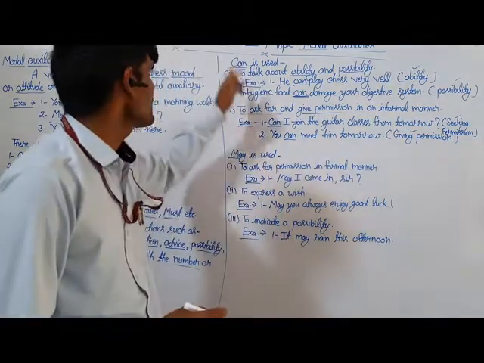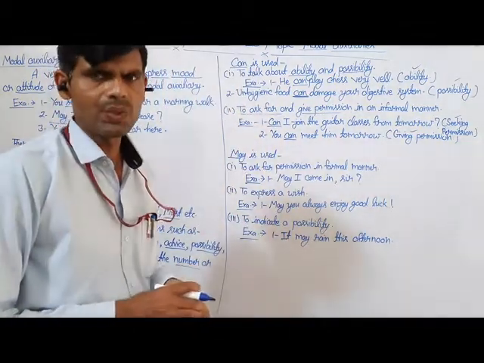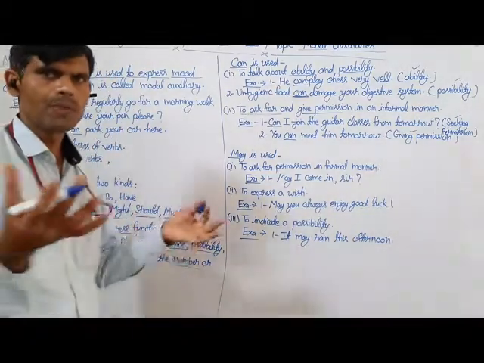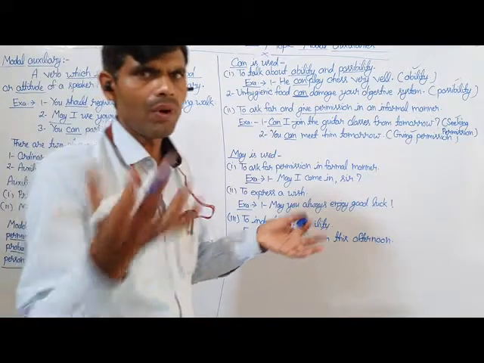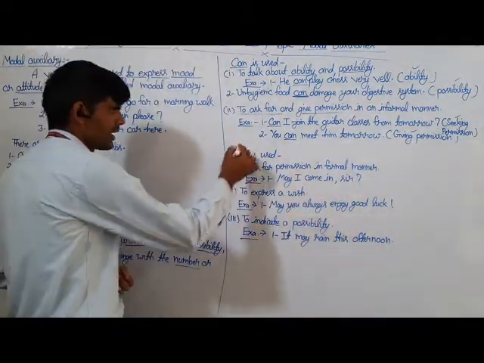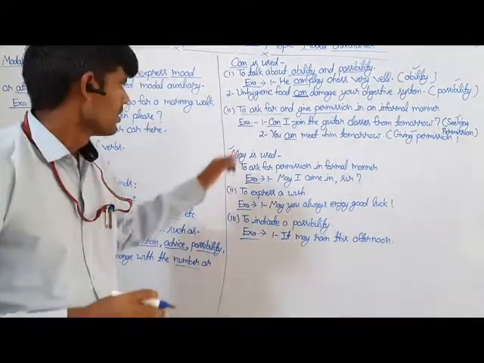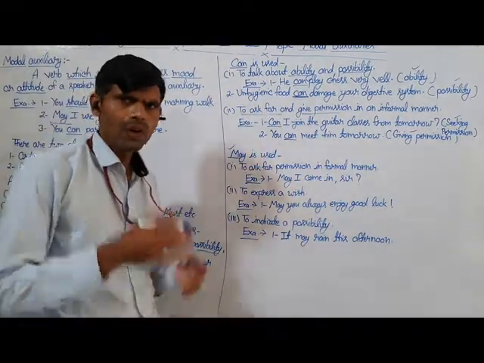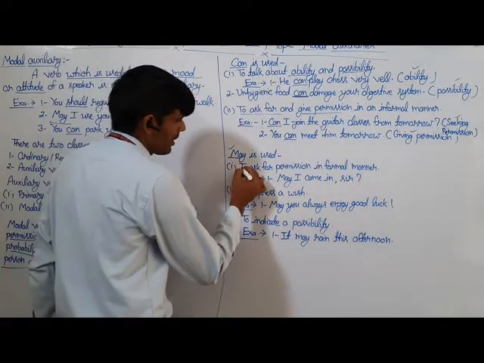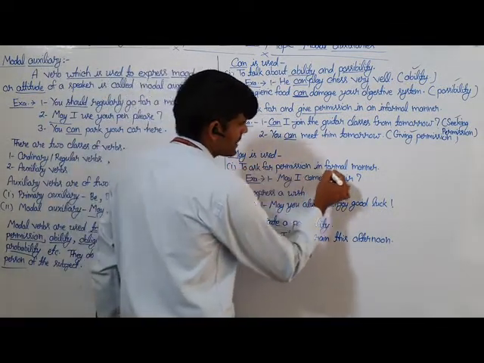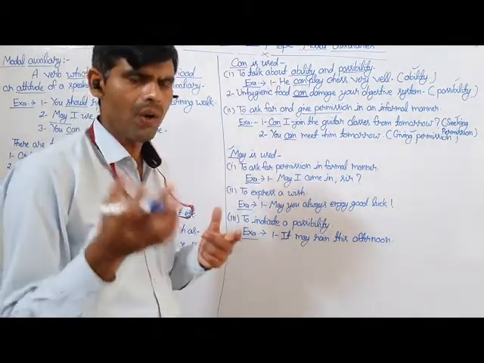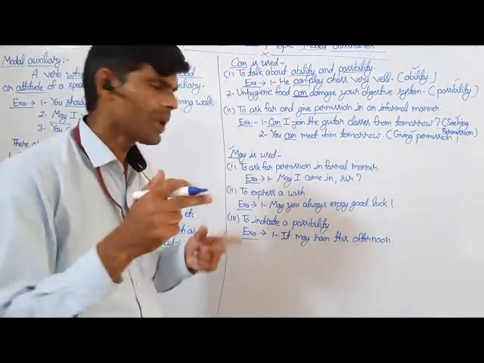So these are some kinds of uses of can, which is used in sentences to show the mood or attitude of the speaker. The second modal auxiliary is may. The first use of may is to ask for permission in a formal way.